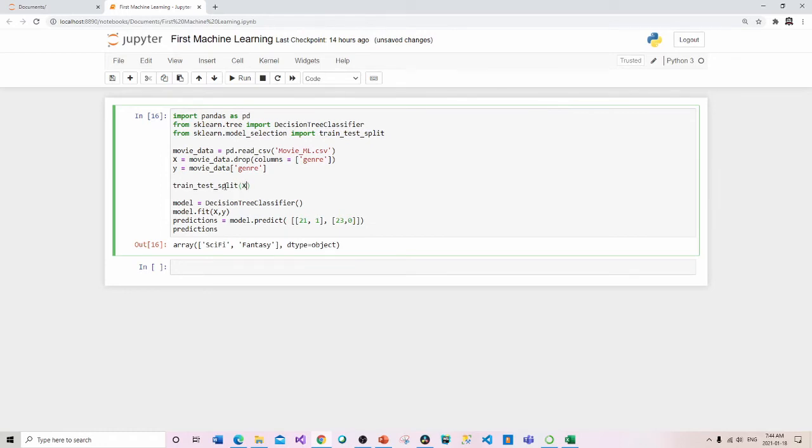So we need x, comma, y, and then the next one is something called test underscore size, and we're going to initialize that to 0.2. Okay, so this is actually now going to be a tuple. So my test set is going to be 20% of the total.